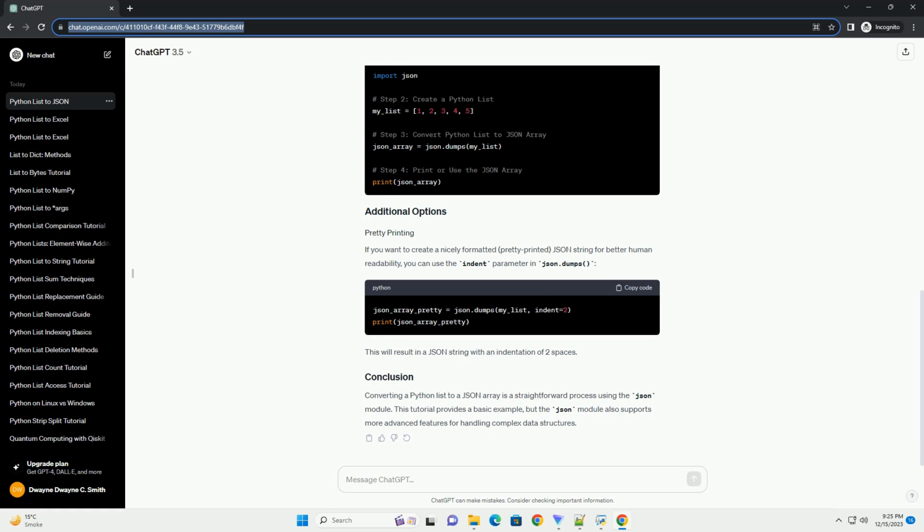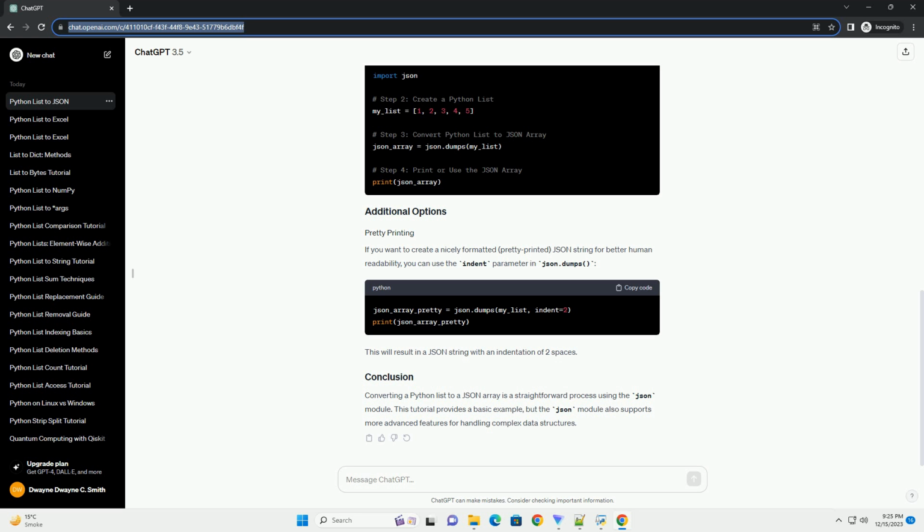Conclusion. In this tutorial, you learned how to convert a Python list to a JSON array using the JSON module. The process involves importing the module, creating a Python list, using json.dumps to convert it to a JSON-formatted string, and optionally, using json.dump to write the JSON array to a file. JSON is a widely used format for data interchange, and understanding how to work with it in Python is a valuable skill for any developer.